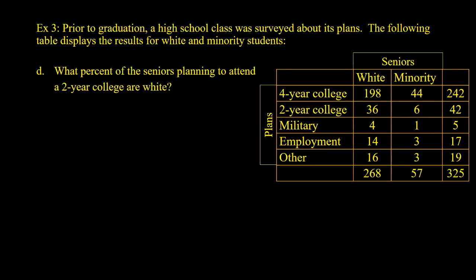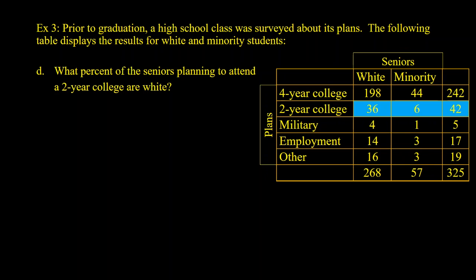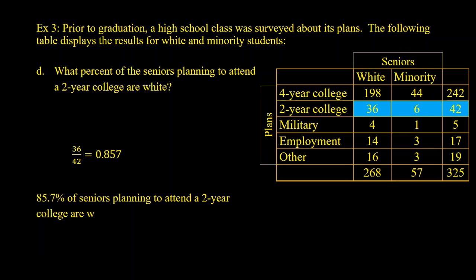D. What percent of seniors planning to attend a 2-year college are white? So now we've changed it up. This is based on a condition. We're not looking at all the seniors. We want to know the seniors planning to attend a 2-year college. So out of those 42, 36 are white. We're looking at a conditional probability here. 36 out of 42 is 0.857. 85.7% of seniors planning to attend a 2-year college are white.